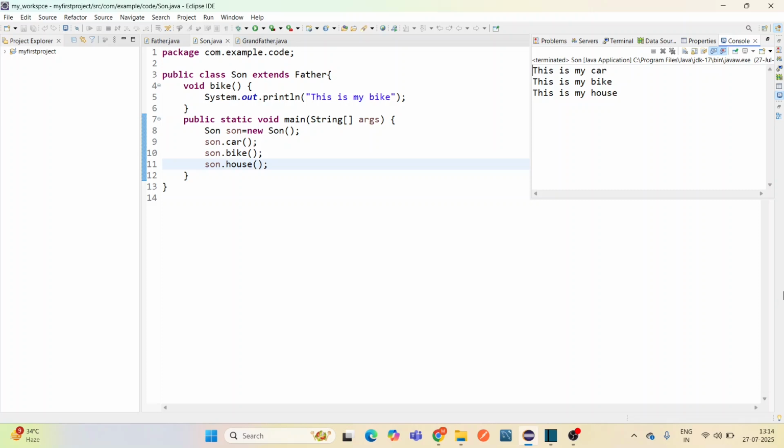So here we understood single inheritance and multi-level inheritance. We will learn about multiple inheritance in our upcoming videos on interfaces.